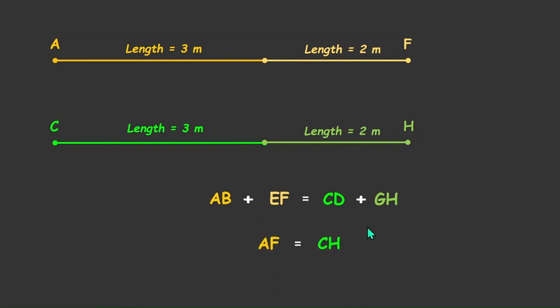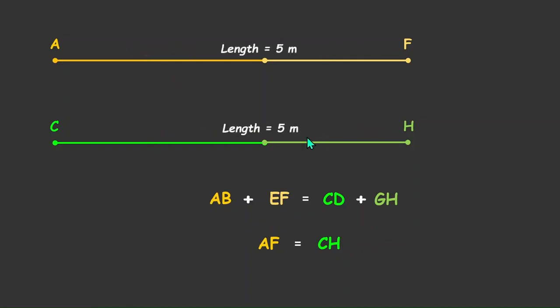And we can see by arithmetic that both of them should be equal. We can also see it in the illustration because this length AF would be equal to 5 meters and even this length CH would be equal to 5 meters. So it makes sense why both of them are equal, which is AF equals CH equals 5 meters.